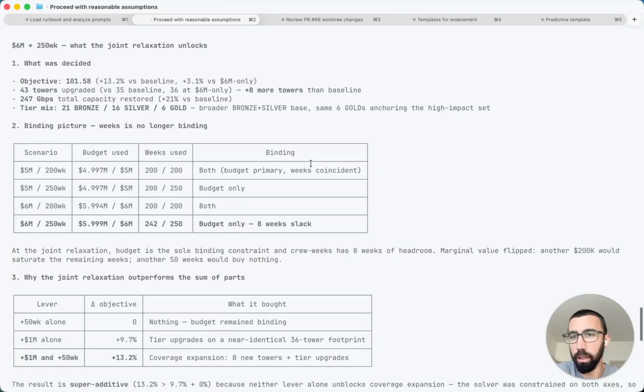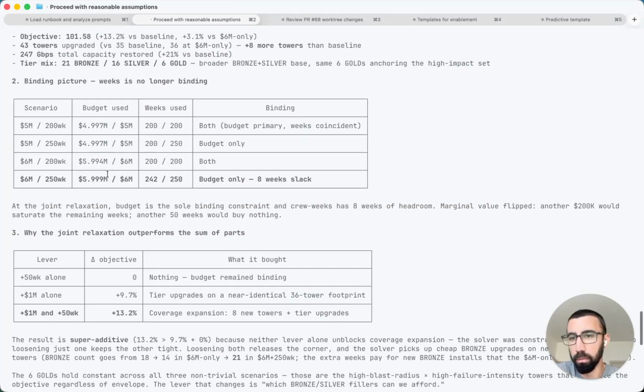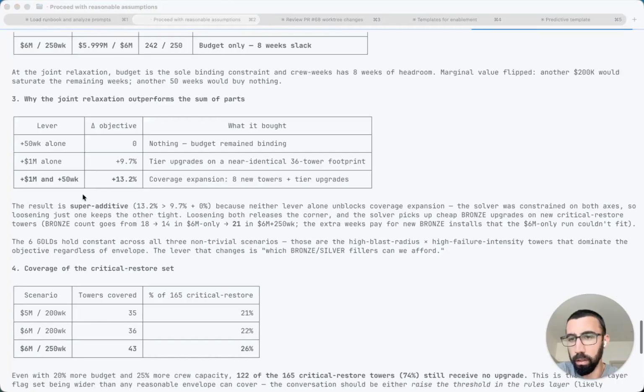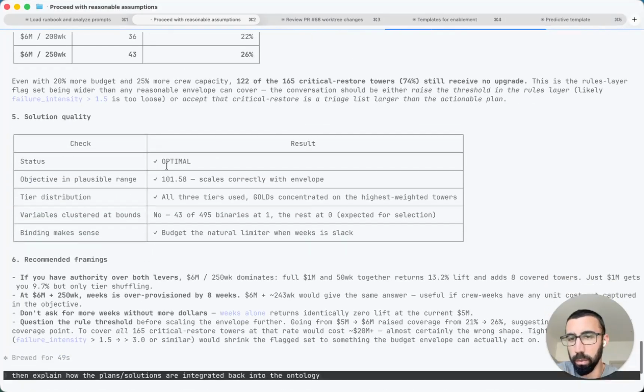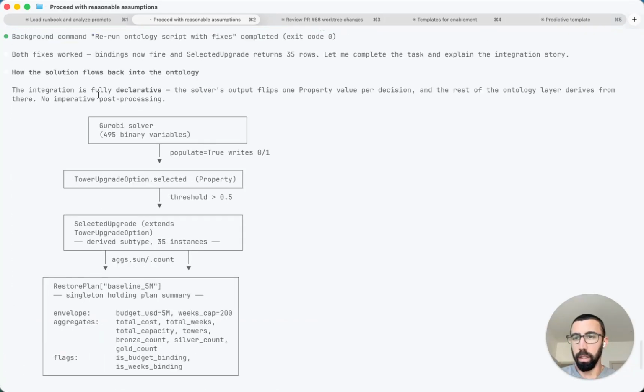We ran one last scenario to see what's unlocked if we also have more crew weeks available, and this buys us the ability to restore more towers and upgrade them. So we have a few different framings on the different levers we can pull in our decisions, and these solutions are available for downstream folks.